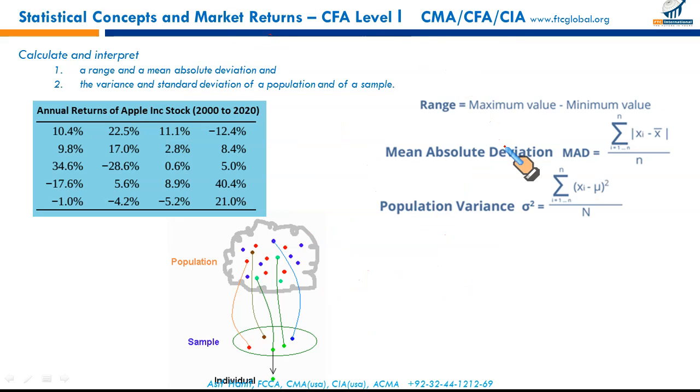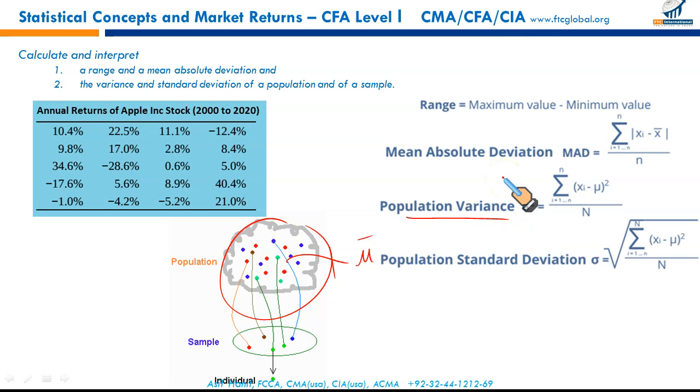Then we have population variance. For the population, we will first calculate the population mean for the whole data, and then we will calculate the deviation from the mean. All these deviations squared and divided by the number of observations will give you the population variance. This will calculate the deviations in the whole population. Population standard deviation: taking the square root of the variance you have calculated is simply the standard deviation.